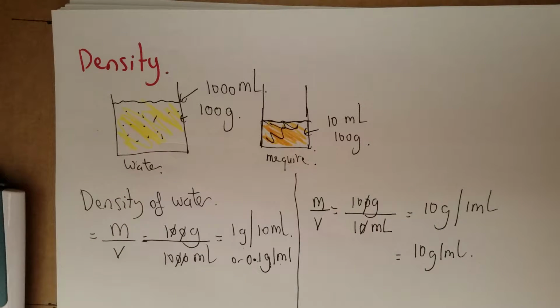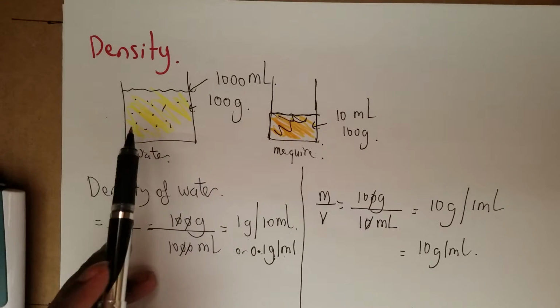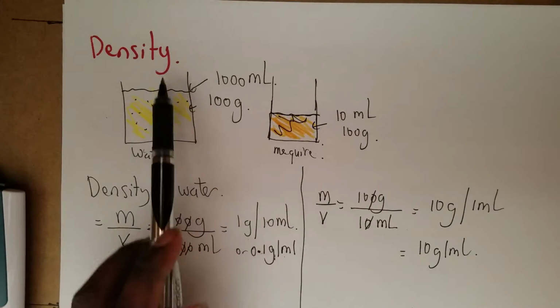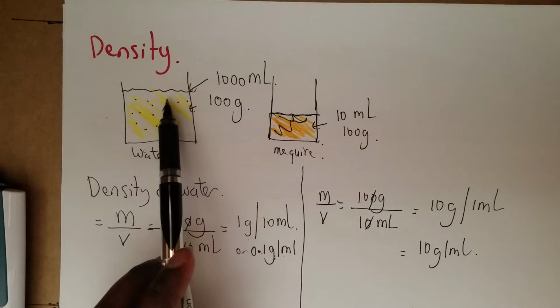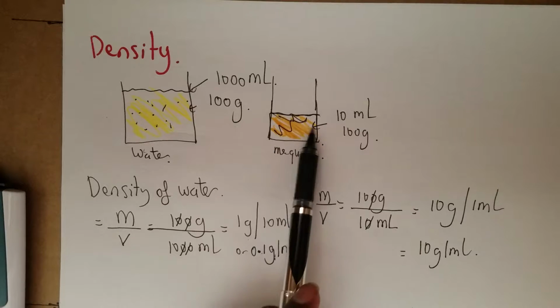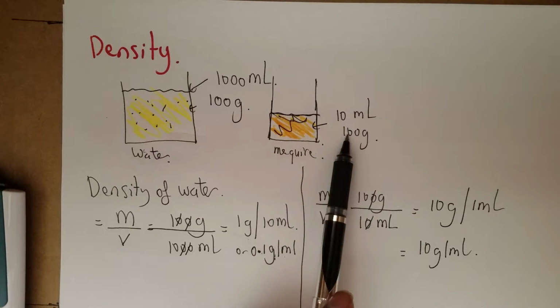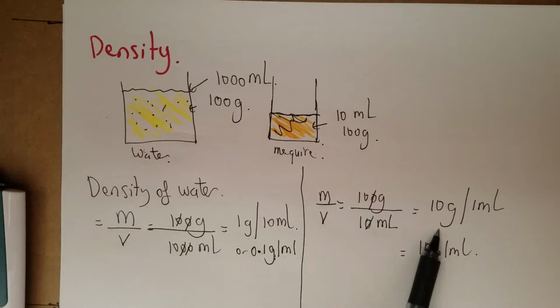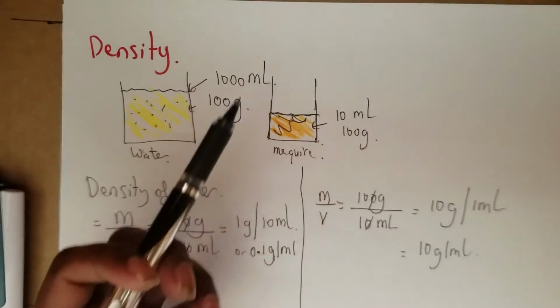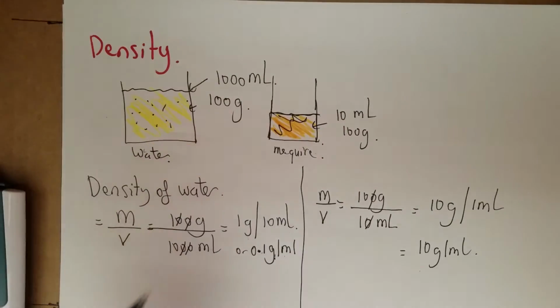So it doesn't matter how much substance there is. A substance can be less, but it can be more dense. So here you have water, which is more water, same weight. You could even increase the weight, it won't make a difference. Here you have mercury, which is a lesser amount, but the same mass. So because of that, mercury is more dense. There is more weight packed into it, or more atoms packed into it per milliliter in this case.